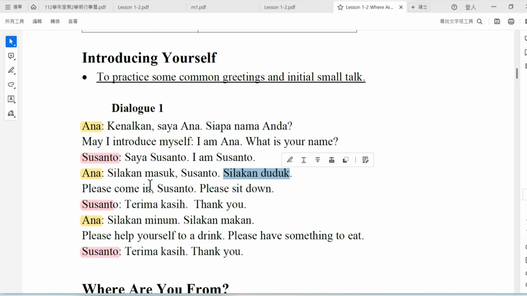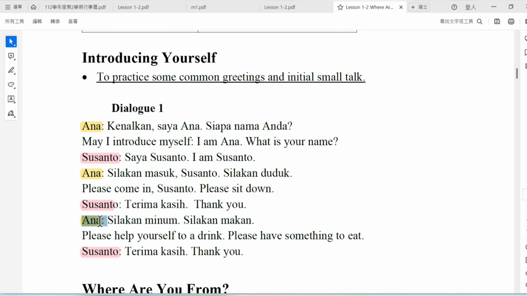Silahkan duduk." Anna said, please come in, Susanto. Please sit down. And then Susanto answers, "Terima kasih." Susanto said, thank you. And Anna said, "Silahkan minum, silahkan makan."